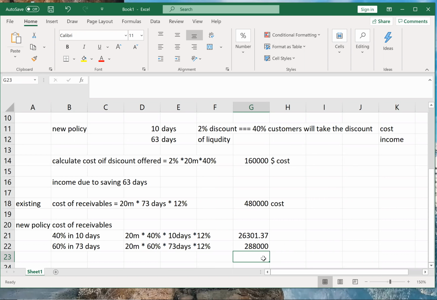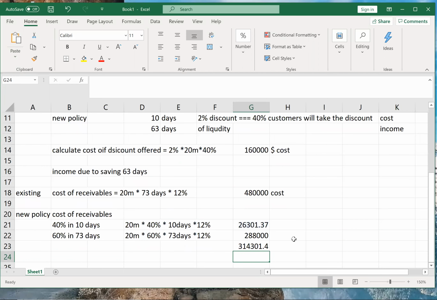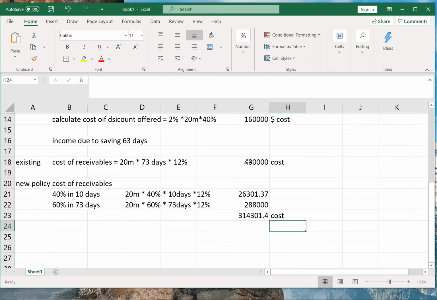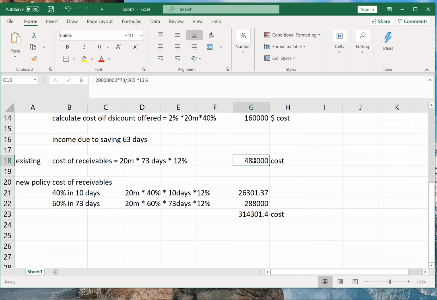Okay, so total cost will be this plus this, which is 314,301. That would be my new cost. So cost has reduced, right? With the existing policy, cost was $480,000. And with the new policy, cost was only 314,301.